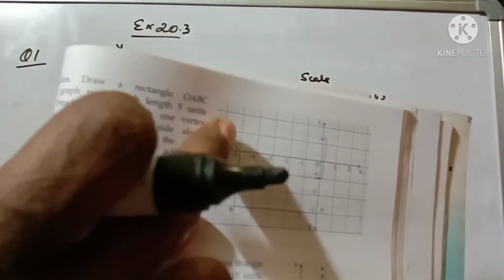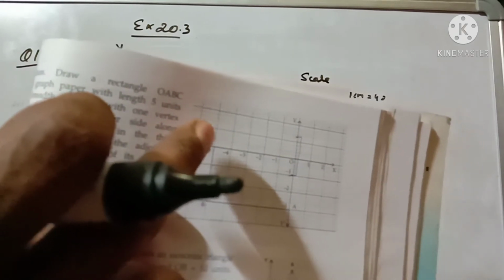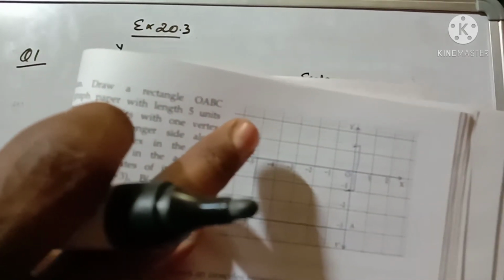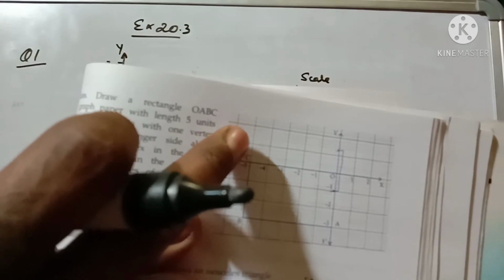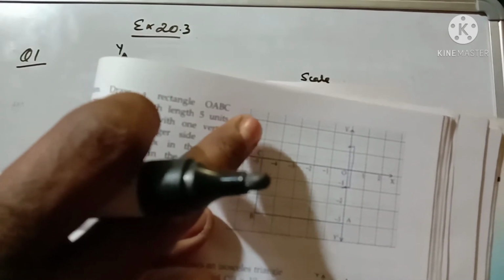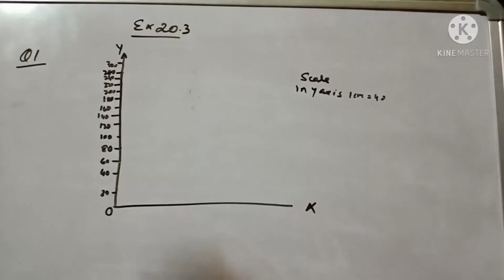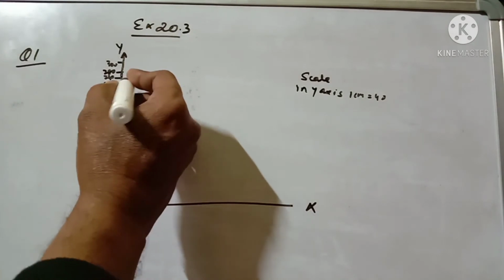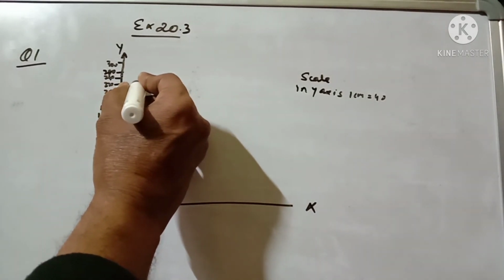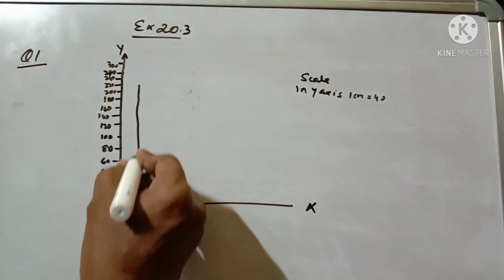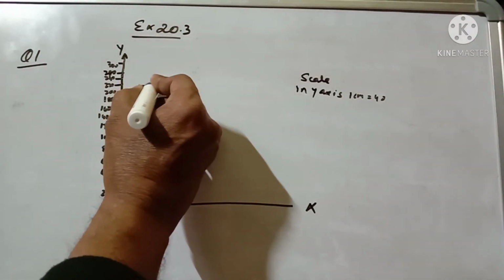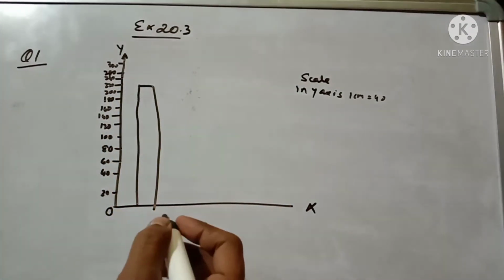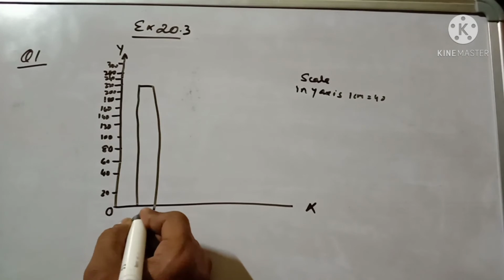You can take it depending on the size of the graph required by the question. So 1 centimeter equals 40 on the y-axis. Punjab is 220, here 220 is there. This is Punjab.